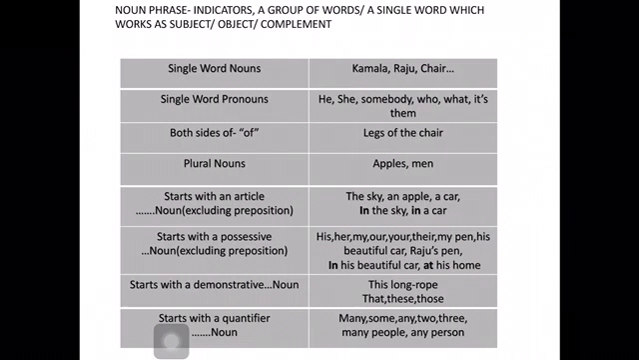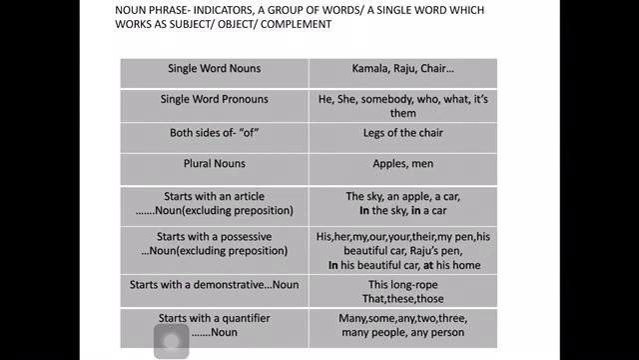Let us continue with the noun phrase indicators. Last class we have seen what is a noun phrase, what is a noun phrase apposition, and today we will learn how to identify a noun phrase. So, noun phrase indicators. They are a group of words or a single word which works as a subject, object, or complement. Now, the first indicator is single word nouns.